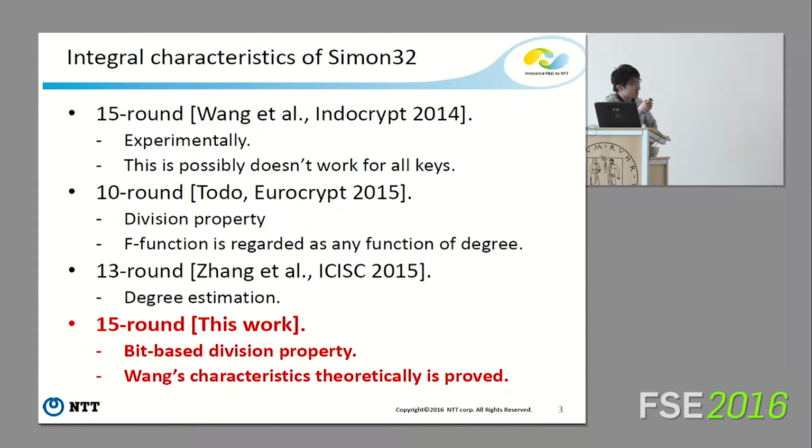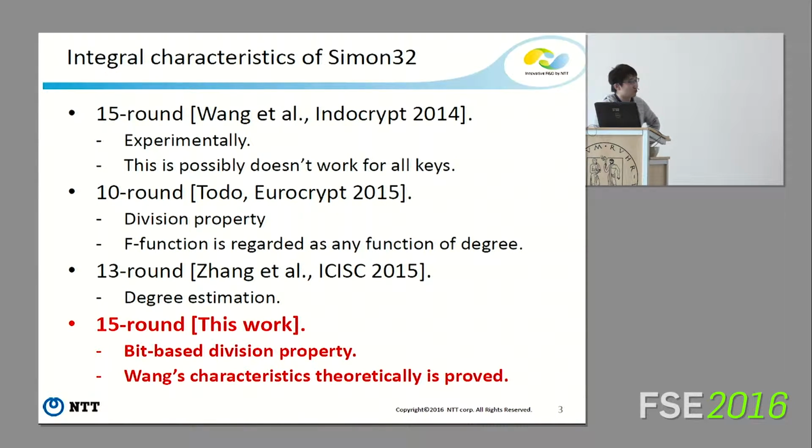In Eurocrypt 2015, a 15-round characteristic was found, but this integral characteristic was found experimentally. This means it possibly doesn't work for all secret keys. And Eurocrypt 2015, the proposal paper of the division property, found a 10-round integral characteristic using this technique. But in this technique, Simon's F function is regarded as any function of degree 2.